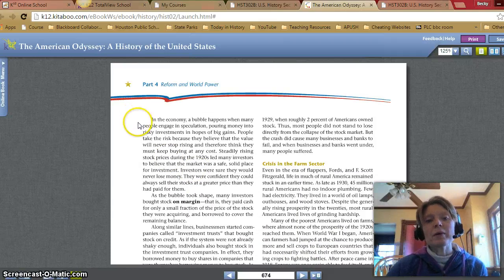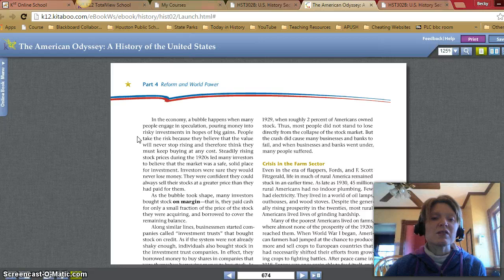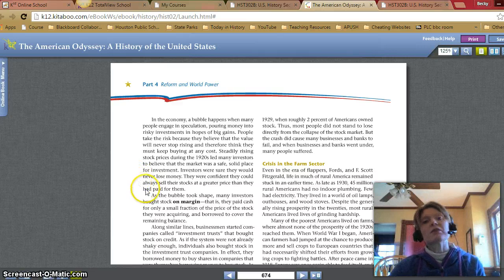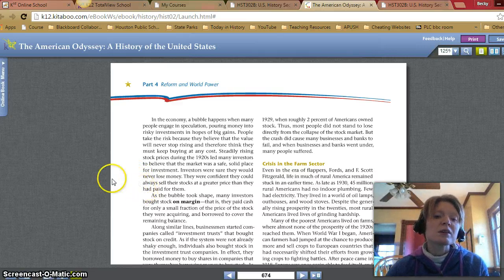In the economy, a bubble happens when many people engage in speculation, pouring money into risky investments in hope of big gains. People take the risk because they believe the value will never stop rising and therefore think they must keep buying at any cost. Steadily rising stock prices during the 1920s led many investors to believe that the market was a safe, solid place for investment. Investors were sure they could never lose money. They were confident they could always sell their stocks at a greater price than they had paid for them.